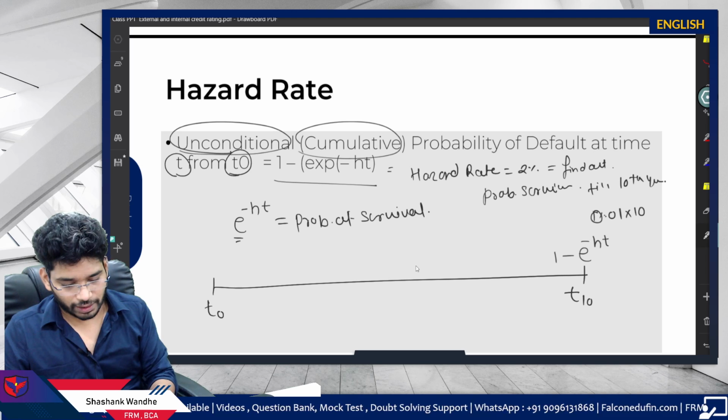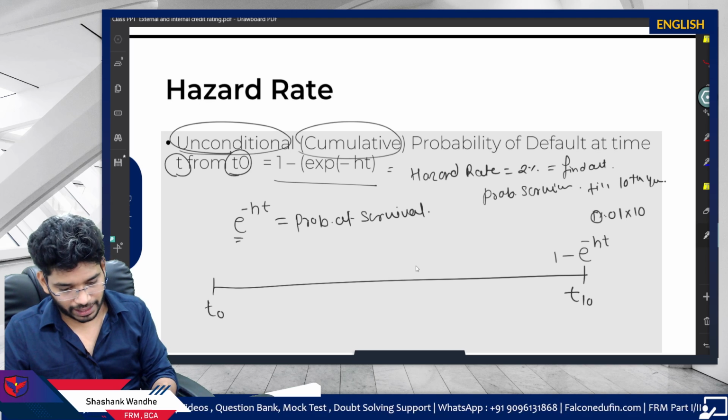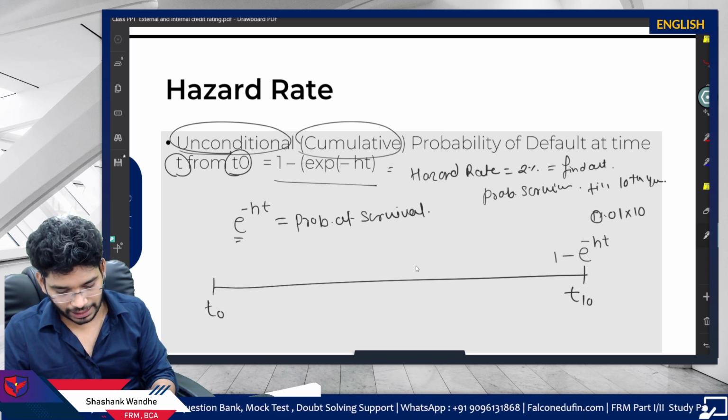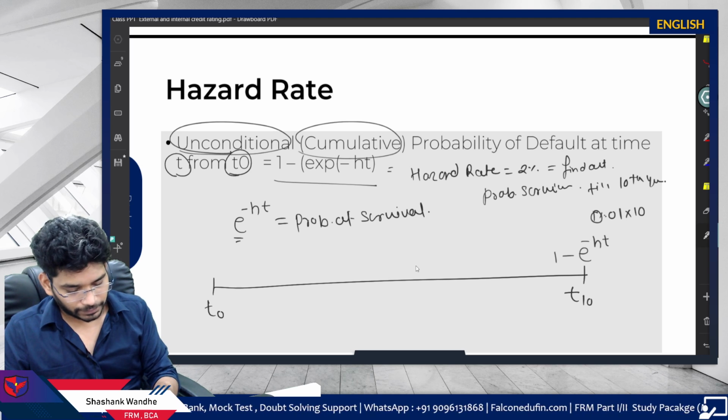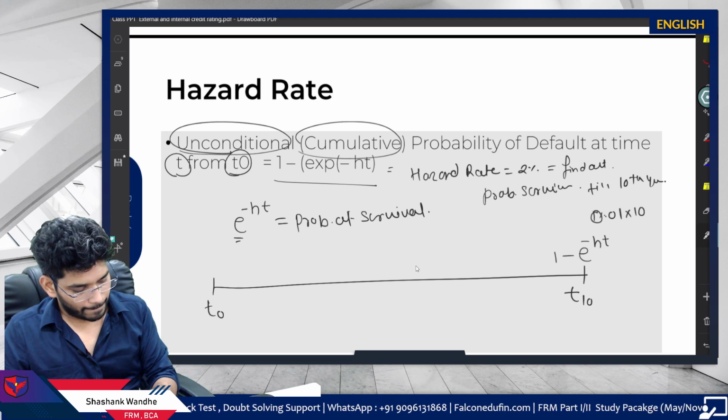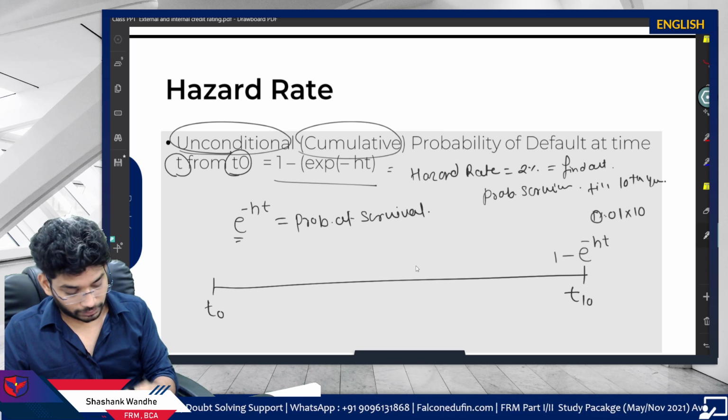So 0.01 multiplied by 10, then the exponential, and then, I made a mistake.